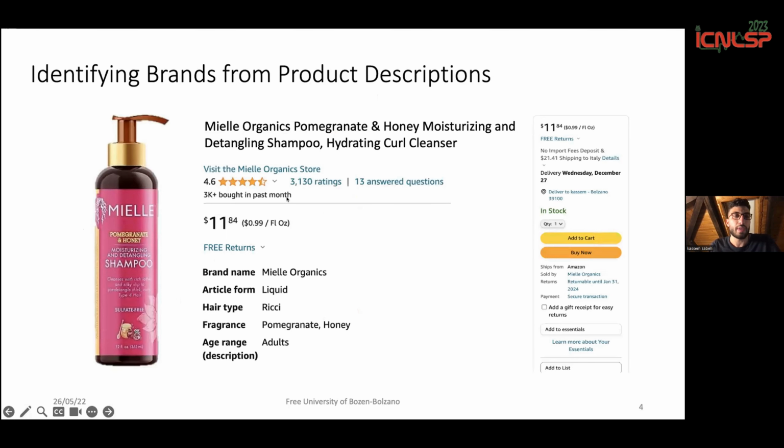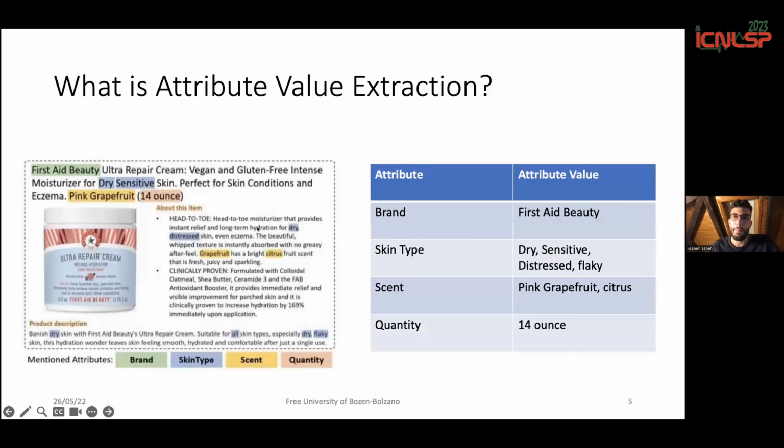Identifying brands from product descriptions is the process of, given a textual description, identifying the brand inside the description. This falls under the umbrella of product attribute value extraction, which in general is the process of processing text inside e-commerce websites and extracting a set of attributes and their values.